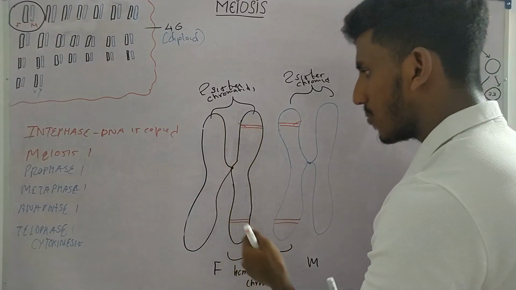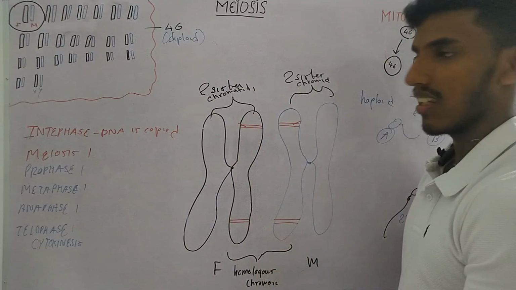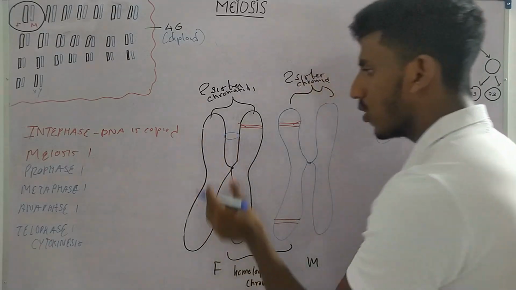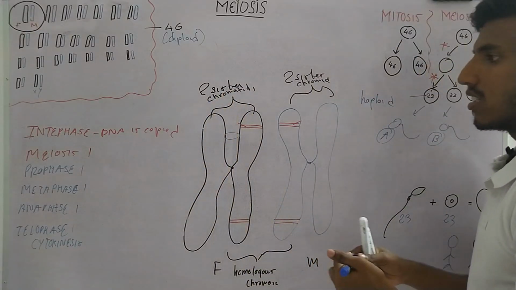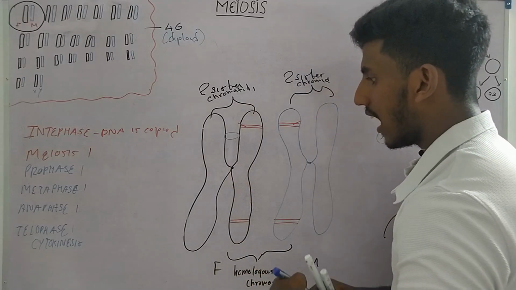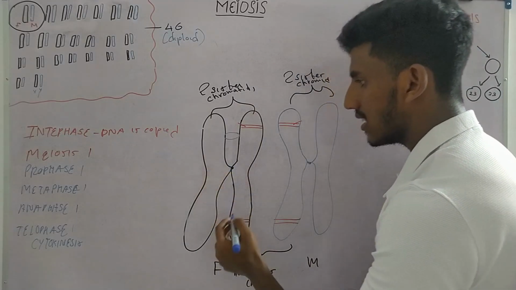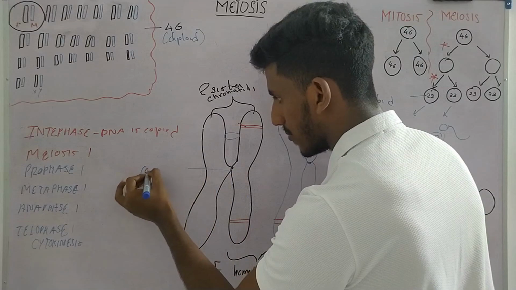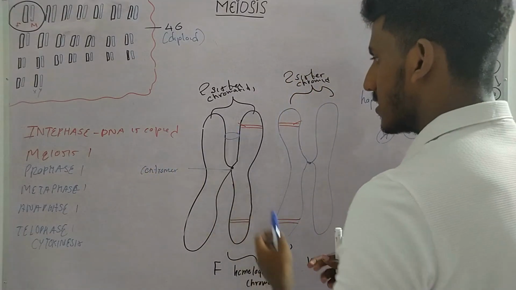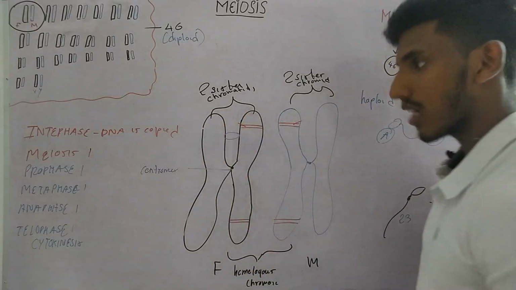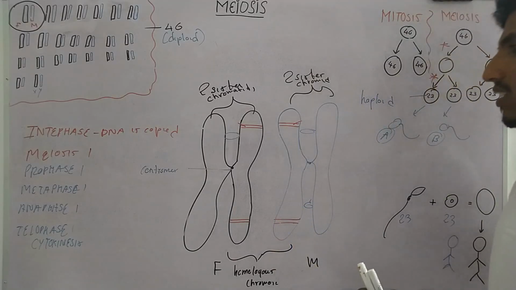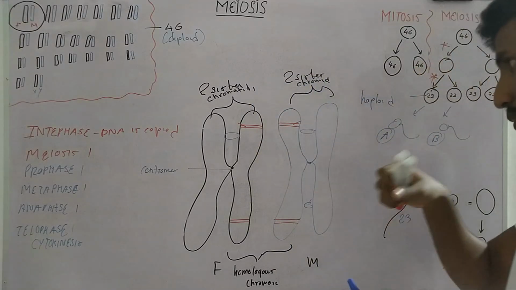Now, these sister chromatids are held together by a protein. This protein, we call it cohesin. So, this is a ring-like protein that holds the sister chromatids along their length. So, this ring-like protein is present everywhere in these gaps, and it is highly concentrated in this middle region. This middle region, we call it the centromere. Okay. So, what cohesin does is, it holds the two sister chromatids together, and cohesin is also present between these two sister chromatids. Okay, so it will hold these two sister chromatids also together.